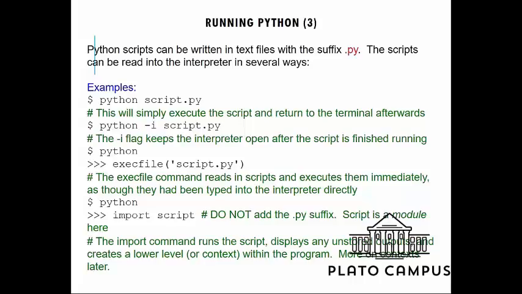We know what exactly the interpreter is. Interpreter or compiler, we need to translate that particular high level language to machine level language for the kernel, and it will give us the answer, and it will again translate it to the high level language. Now if we write python -i script1, this i flag is going to keep the interpreter open after the script is finished running.